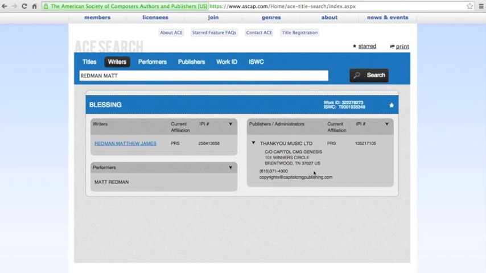Now, granted, Capitol Music has an online licensing tool that they would want you to use. And so in this case, you're going to email and then they'll say use our online licensing tool, or you'll call them and they'll say that. But this is how you basically get to the information.